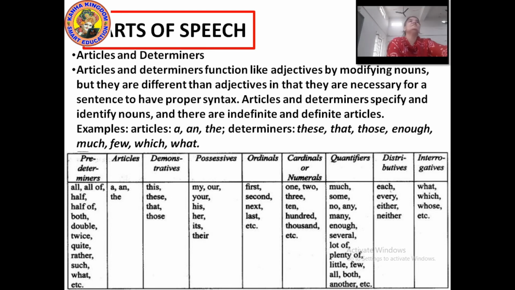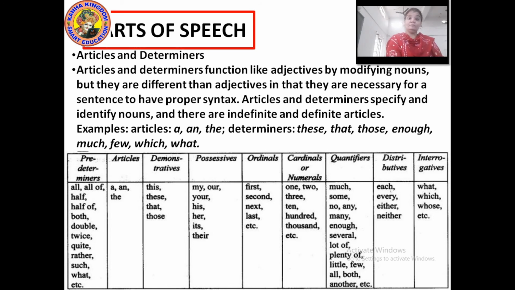If I say the kinds of determiners, if we talk about predeterminers, then they are all of, half, half of, both, double, twice, quite, rather, such, what, etc. How would it be if we make a table of it? Let us make a table so that it would be easy for you to understand how to mention it and what the determiners are.